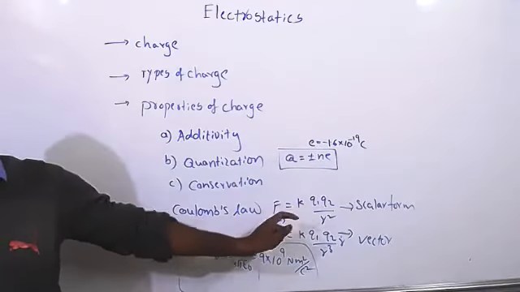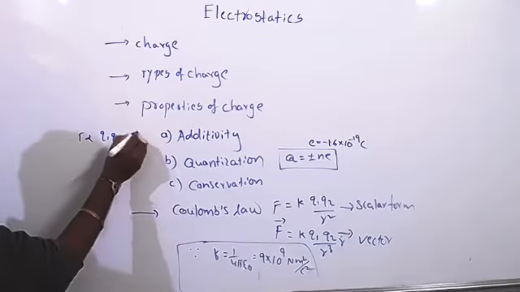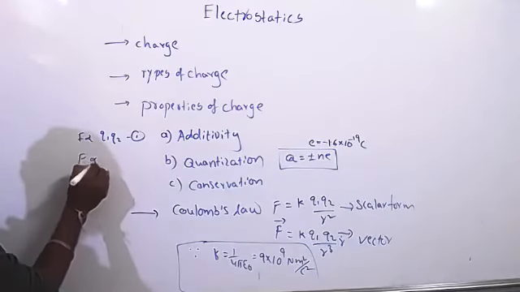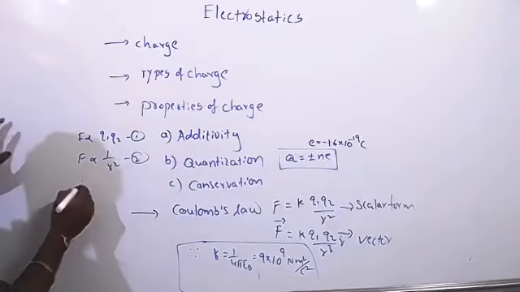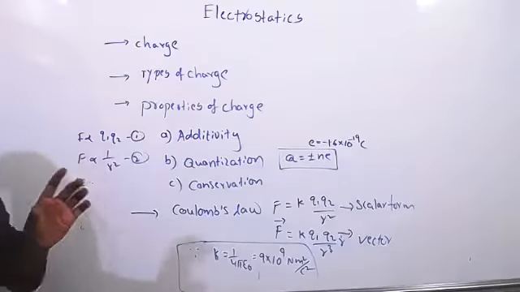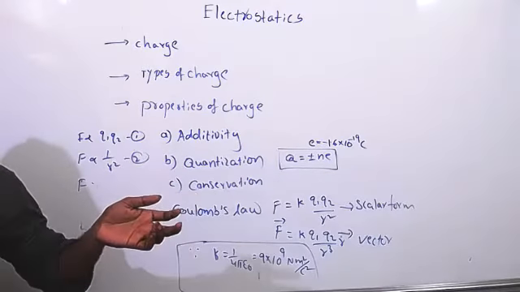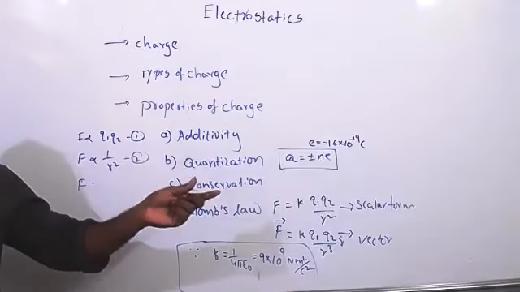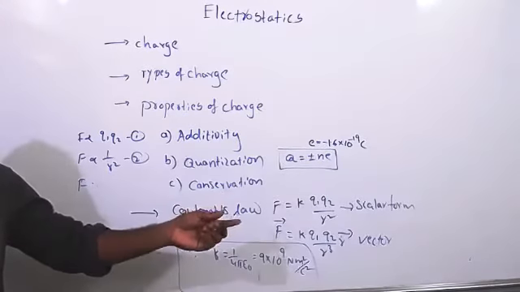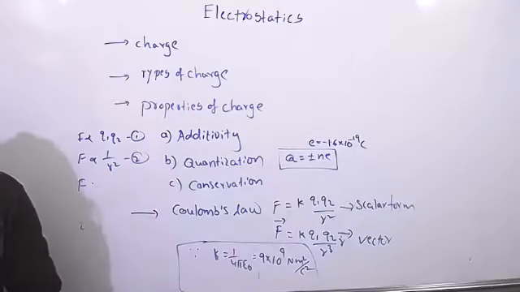Then you have to write F directly proportional to Q1 Q2, that we take as equation 1, F inversely proportional to 1 by R square, take this as equation 2. Step by step you have to explain that, then you will get the marks. Don't miss any steps. So you have to write the theory. Whenever I am explaining, I am not writing theory, I am just explaining how it is. So when you are preparing notes, you have to prepare them step by step.